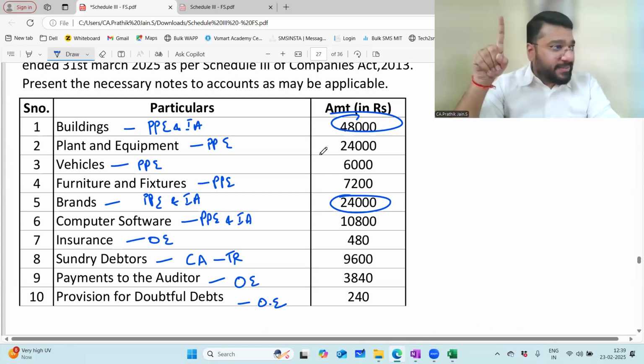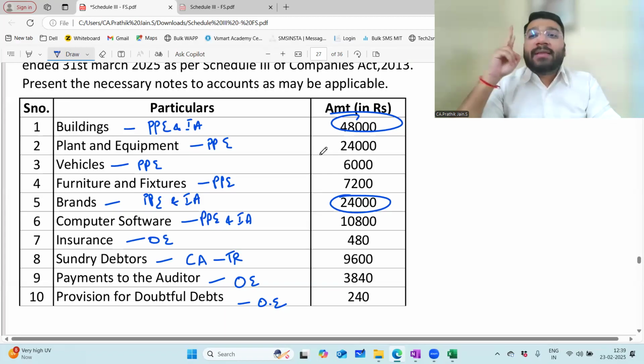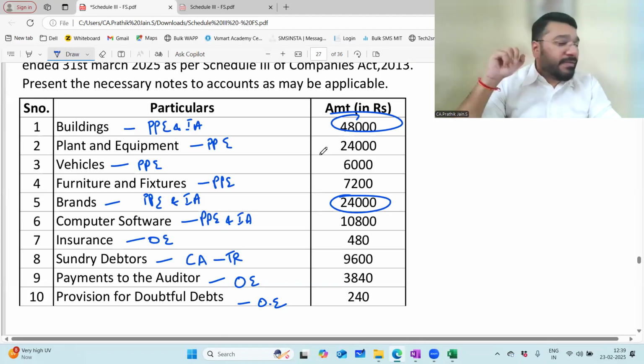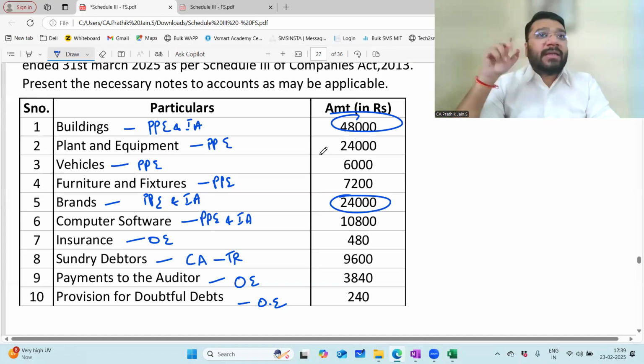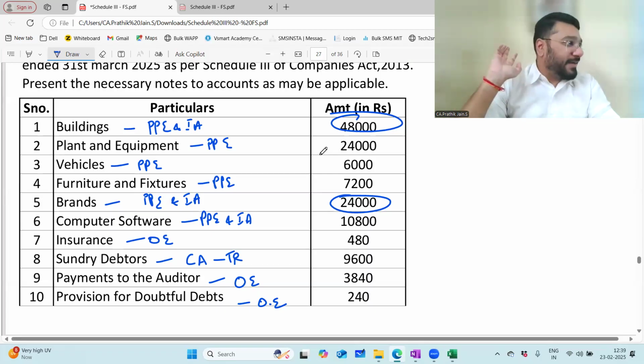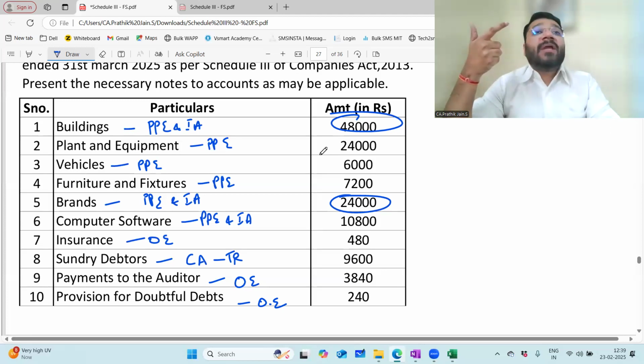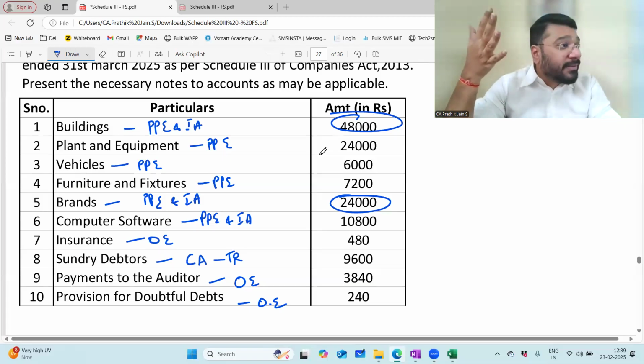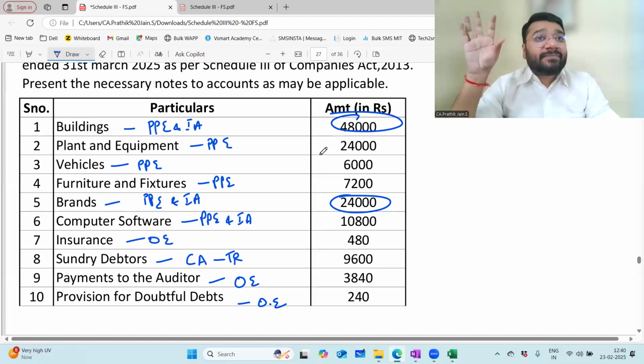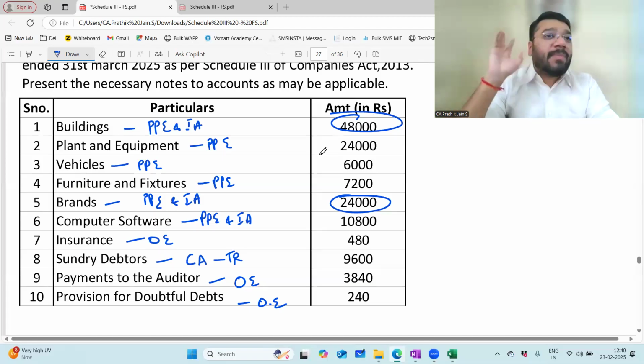In 11th standard CBSE, in CA Foundation, we studied there are two methods for accounting depreciation. One is the normal method, second is the provision for depreciation method. When I started the intermediate, almost 1 month before that, 20 days before that, in the group I put a list of chapters which you should know before sitting in CA Intermediate. In that, there's one chapter called depreciation. You should be familiar with SLM method, WDV method, the normal method of accounting depreciation, provision for depreciation method, asset disposal method, revaluation of asset, change in estimated useful life. These are all the basic requirements of your CA Intermediate.